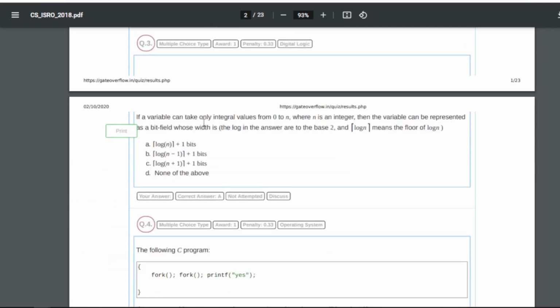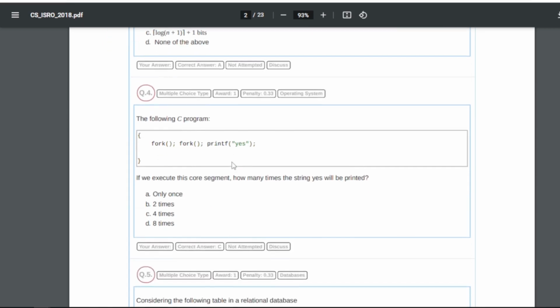Question number 3 is: if a variable can take only integral values from 0 to n, where n is an integer, then the variable can be represented as a bit field whose width is the log n to the base 2, and ceil of log n means the floor of log n. So here if you solve this, you will get the answer as A, that is log n plus 1 bits.